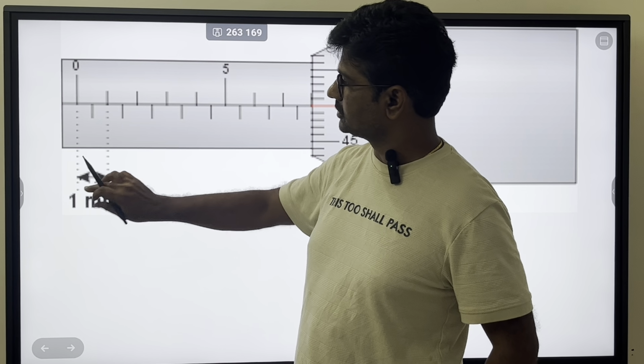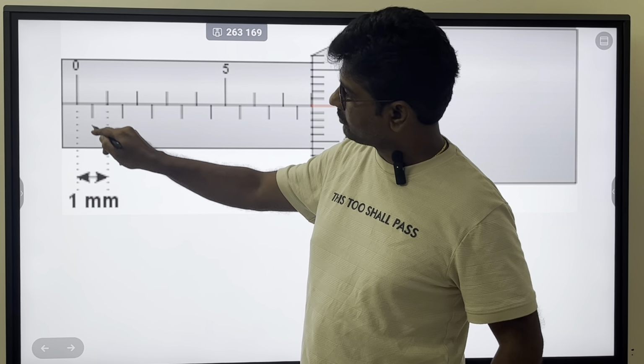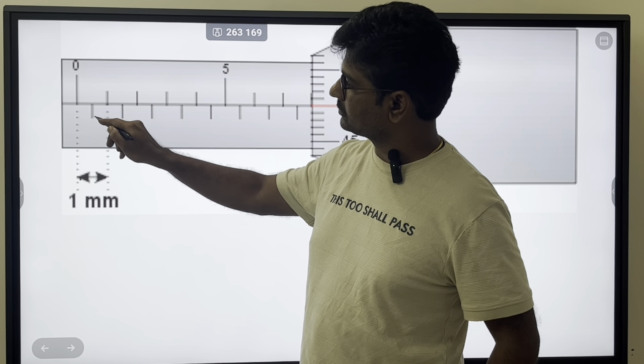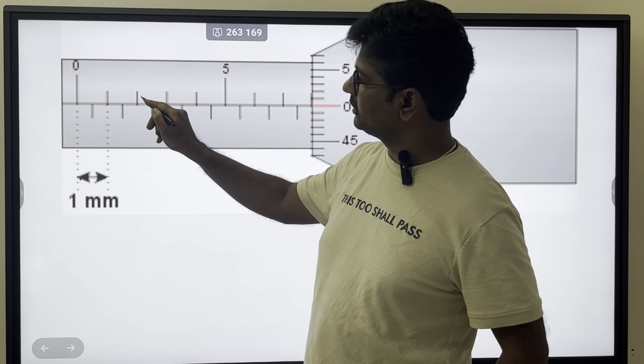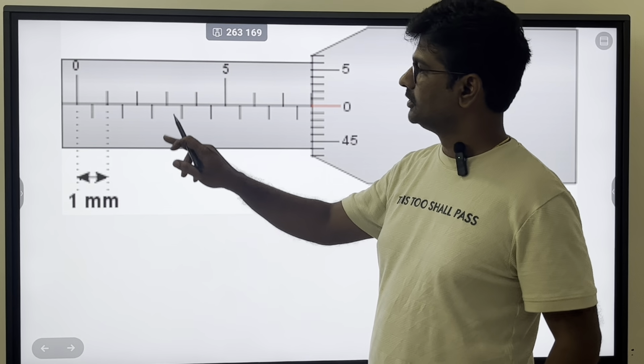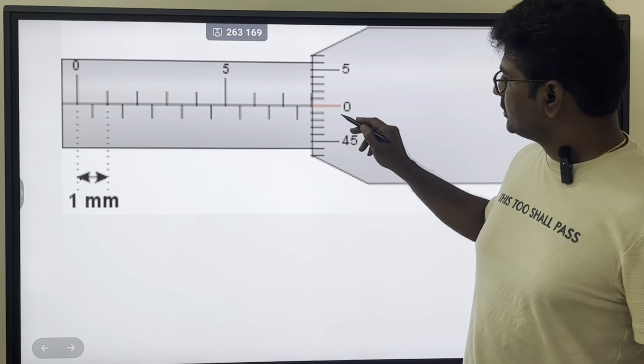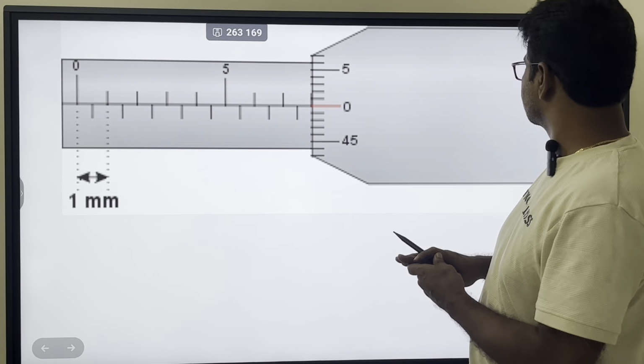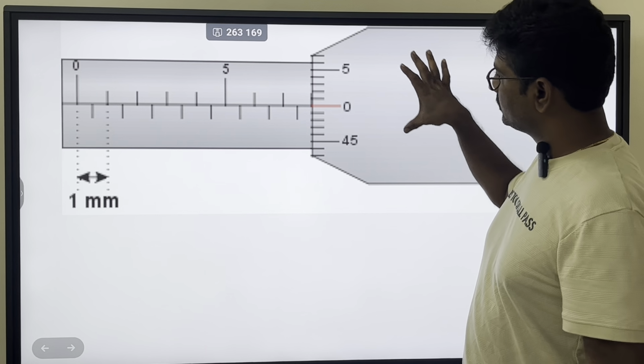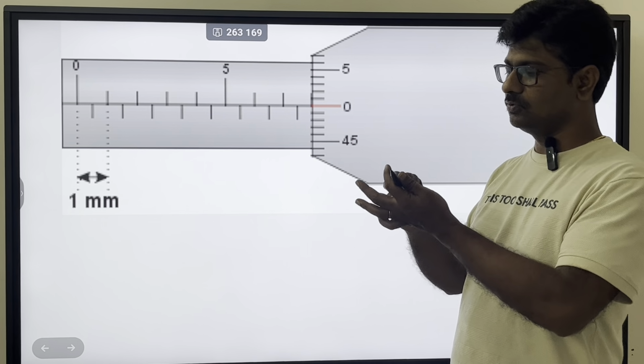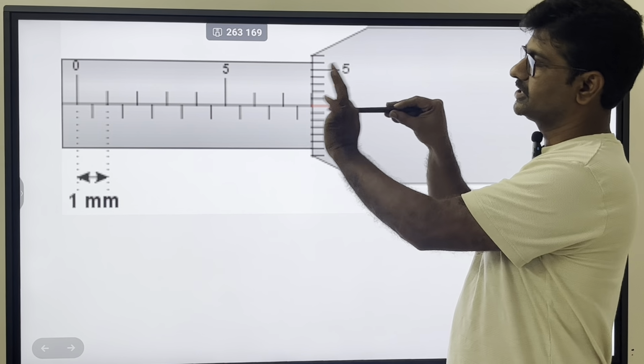So you can see here, its total is 1 mm. So again I have readings here in between, therefore 0.5, 0.5, 1, 1.5, 2, 2.5 like this. Now there will be a screw inside the sleeve. This is a circular scale with a sleeve like this. Now inside it is a screw.